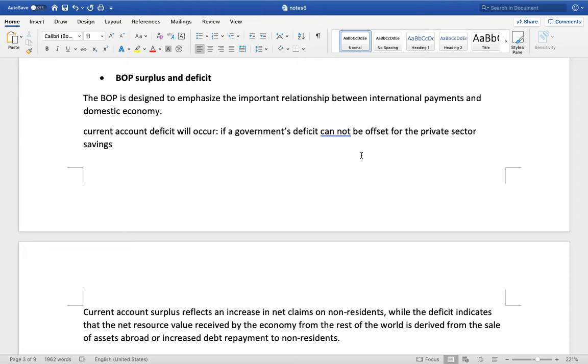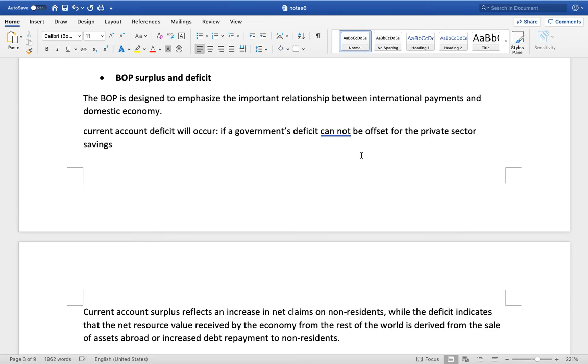Such as if a government deficit can't be offset by private sector savings, so the current account deficit will occur and the economy increasing taxes generally will improve the